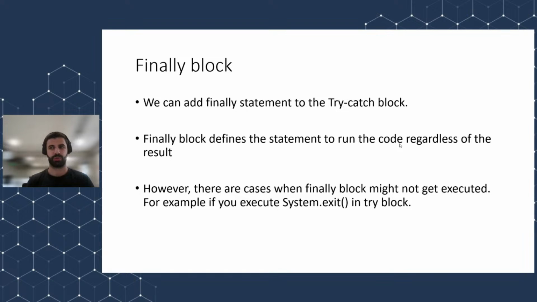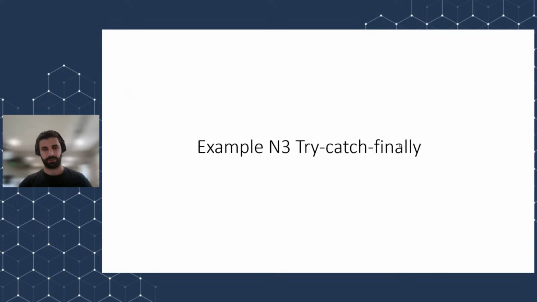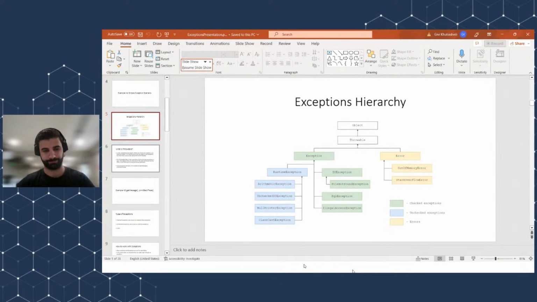Or there's also another possibility: maybe you shut down your computer while you were working in the try block, but this sounds crazy. Anyway, there are some possibilities for the finally block not to get executed, and one of the best known is System.exit in the try block. So as not to get confused, let's jump to our example to analyze this problem better.